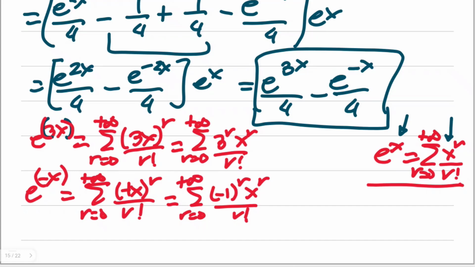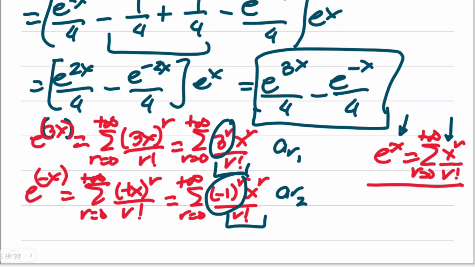We already have x to the r over r factorial here, and also here. So this item is our a sub r, and this is also another a sub r. To differentiate them, a sub r sub 1, a sub r sub 2. Okay, now for the final a sub r, we actually will use this. Don't forget the ratio of 4. If you still have the ratio of 4, or if you don't want that, you can even simplify this in this manner. Let me simplify this by factoring out 1/4.